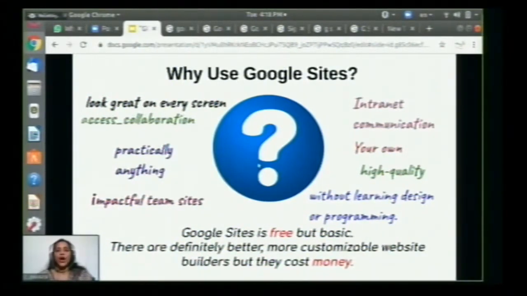But when you are designing your own website, it's still very important to keep your target users in mind. For whom and for what purpose you are creating the Google Sites website. And in addition to this, we have to decide what we are using the website for.